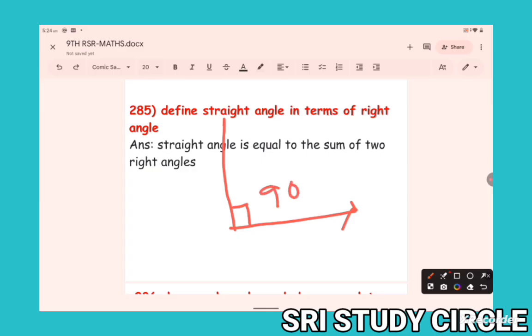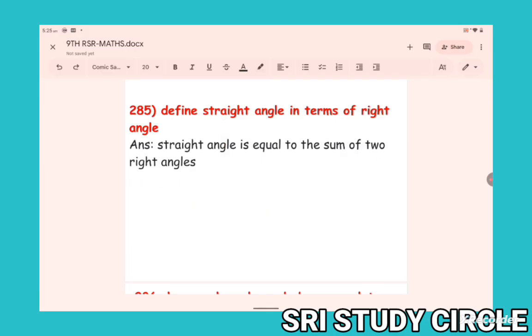The angle between these two is 90. Now rotate again. What is the angle here? 90 degrees. So straight angle means this one straight line, two 90 degrees are two right angles. Straight angle is equal to the sum of two right angles. Okay.